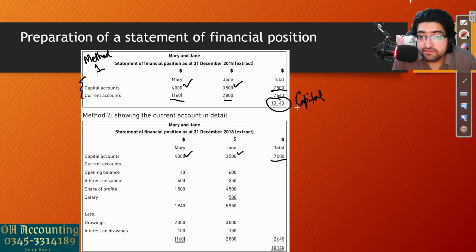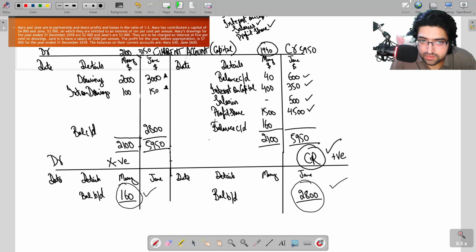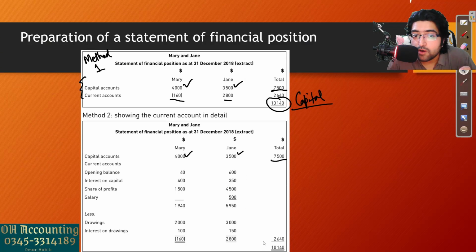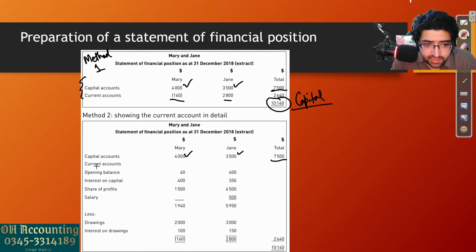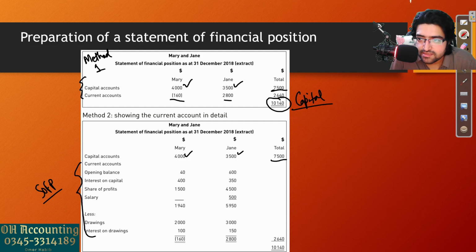But if the examiner is not asking you to make a separate current account, and he or she is asking you to make the current account within the SOFP, you will have to do this. It is not difficult, it's very easy, okay. This current account is prepared within the SOFP. It's the same thing. What you did in the current account, it's the same thing. You just have to list these things.